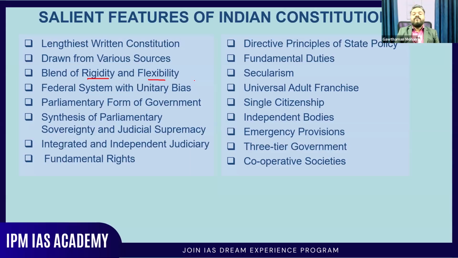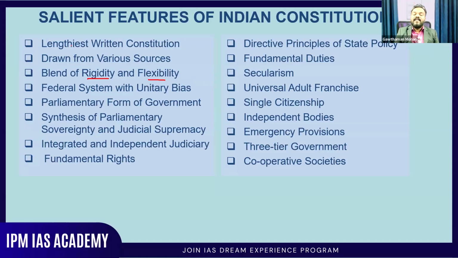Now, the parliamentary form of government, you know that it's a synthesis of parliamentary sovereignty and judicial supremacy. So that is also a very important concept. You know how it works. The parliament has the authority to make laws on any aspects, and they also have the authority to amend the constitution. But whenever they are making laws or amending the constitution, if it is going against the core values of the constitution, if it is going against the fundamental nature of our constitution, then the judiciary can interfere. That is known as judicial review. The judiciary has the authority to review the law which is made by the parliament. So that is the synthesis of parliamentary sovereignty and judicial supremacy.